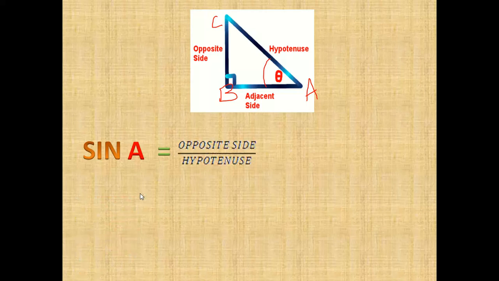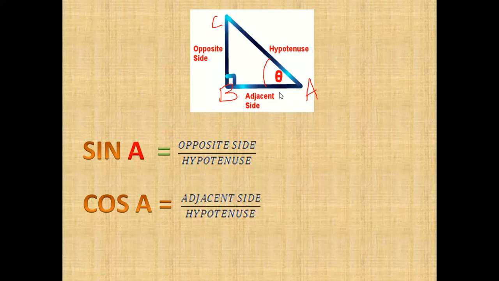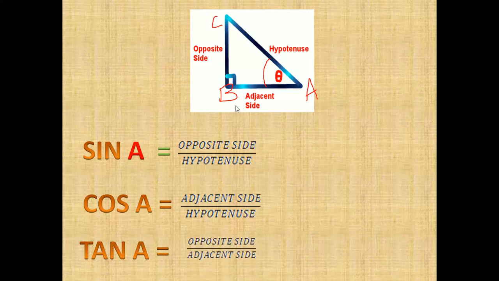Sine A means opposite side by hypotenuse. Next one is cos A. Cos A means adjacent side by hypotenuse. That means the standing line, where the observer is standing, to the hypotenuse. And tan means opposite side by adjacent side. If you know these three basics, you can automatically get the others.